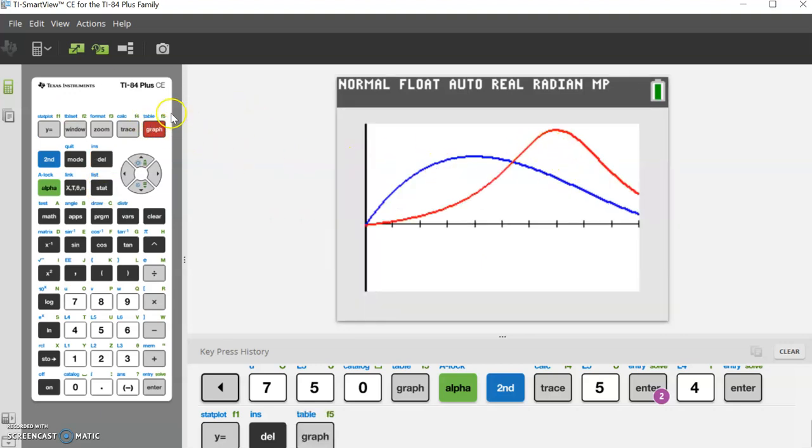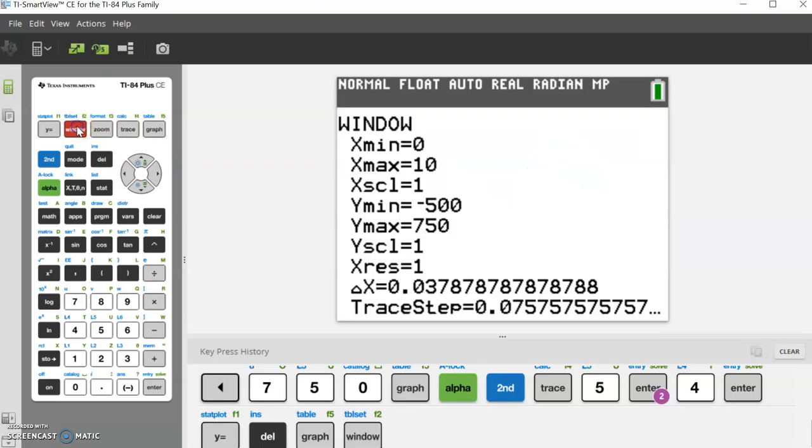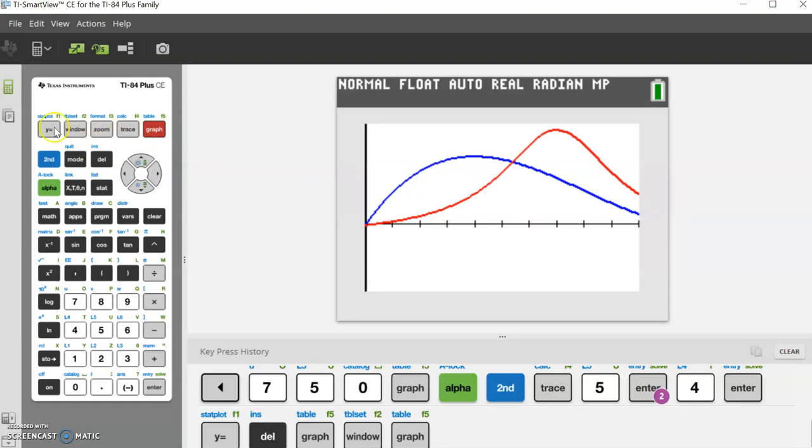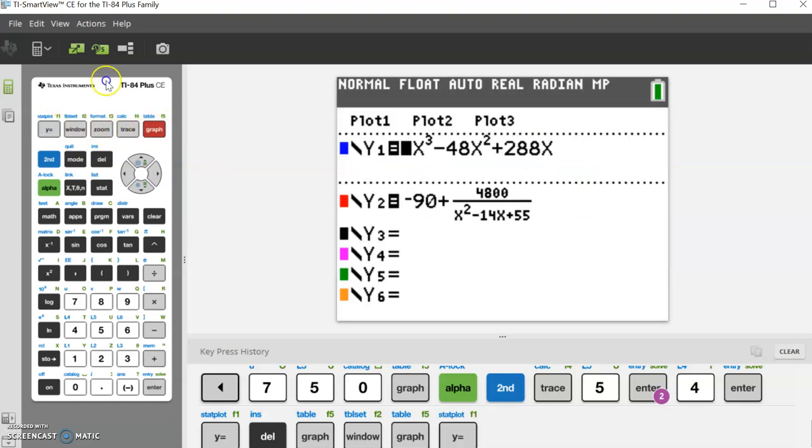And my window on this graph went from 0 to 10, because that's the time the museum's open, and the minimum and maximum were negative 500 to 750. And so going back to the graph, my first equation is the blue one.